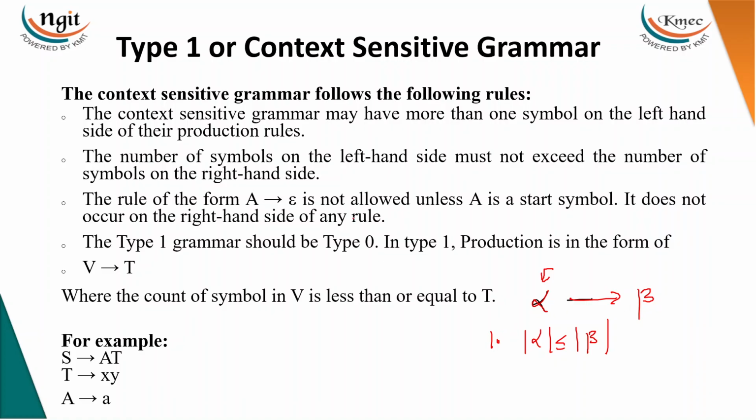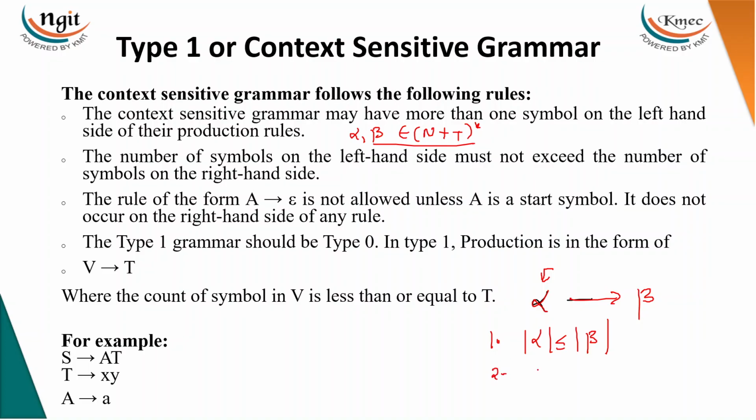So the first rule, whatever according to this, means alpha comma beta belongs to (N ∪ T)*. You can take whatever you want, more than one symbol, but the length of the left hand side must be less than or equal to the length of the right hand side.